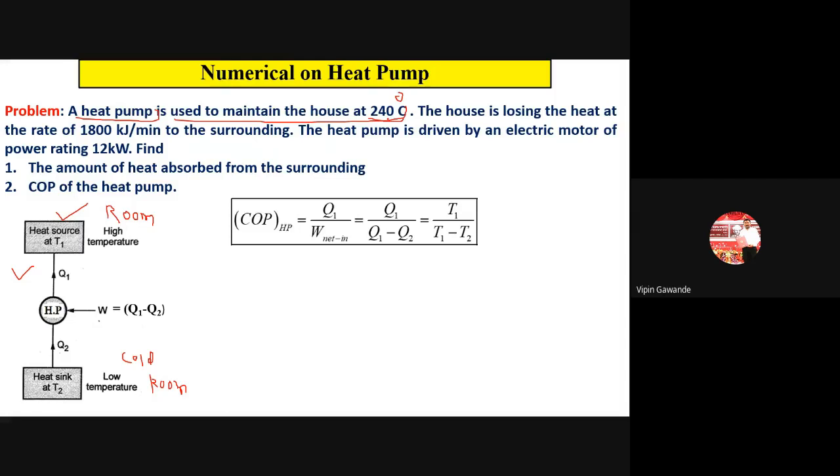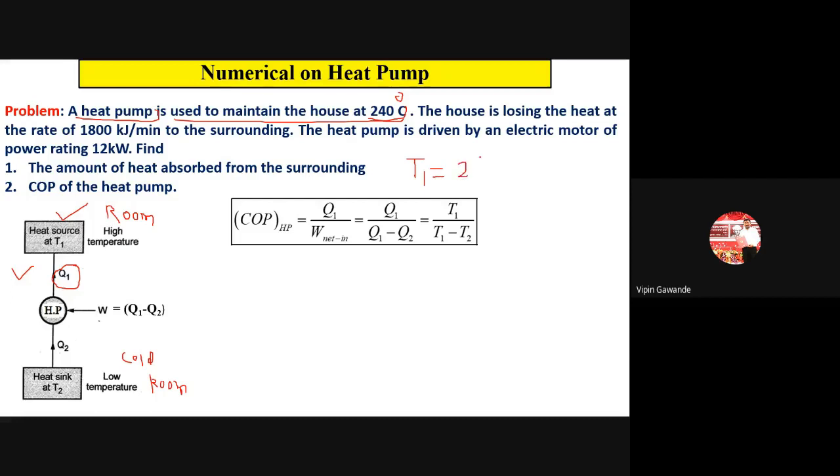Okay, so we'll go with this one only. So 240 degrees Celsius means which temperature is given in the problem there? A heat pump is used to maintain the house at 240 degrees Celsius. That means the use of the heat pump is to supply the heat to the room. So which temperature is given in the problem? It is the T1 temperature.